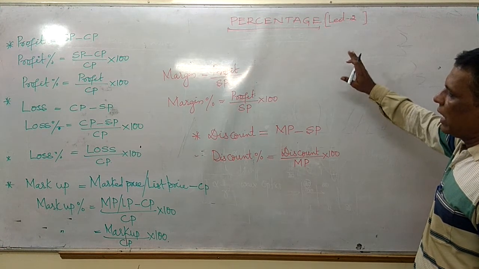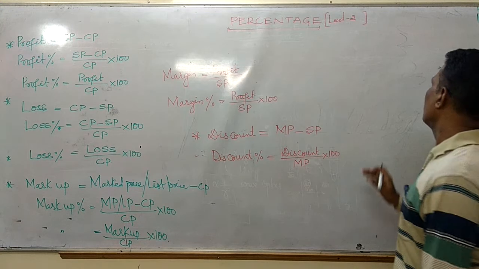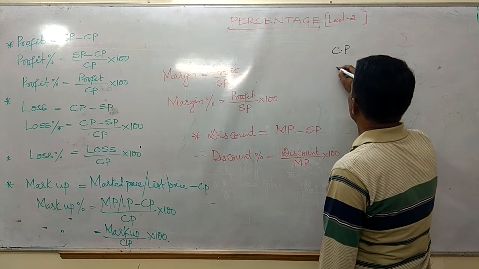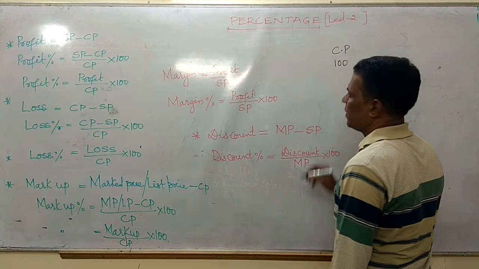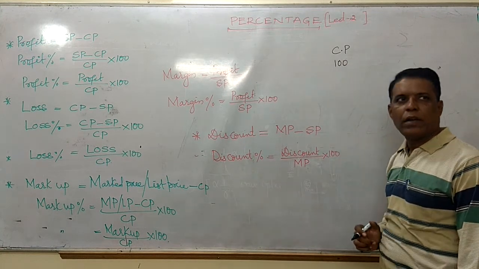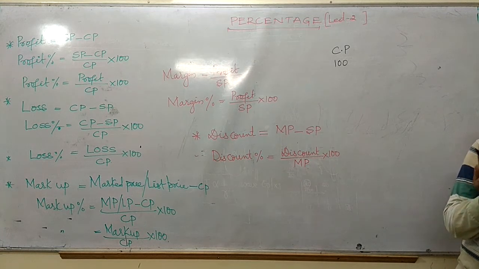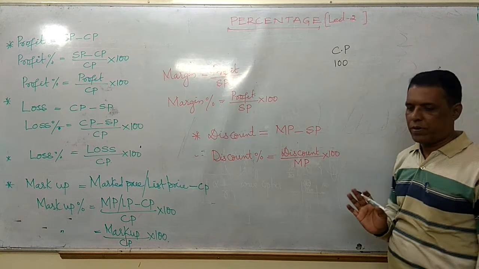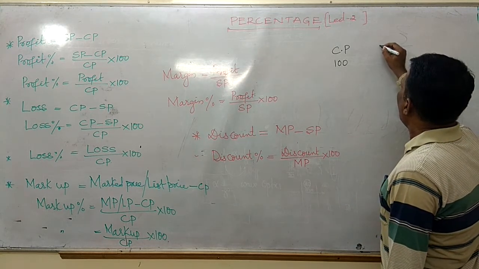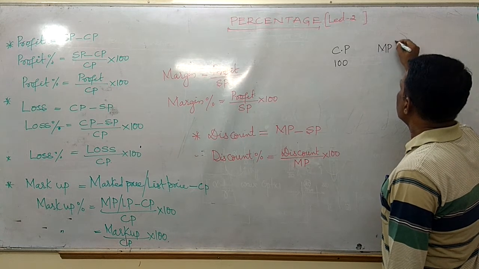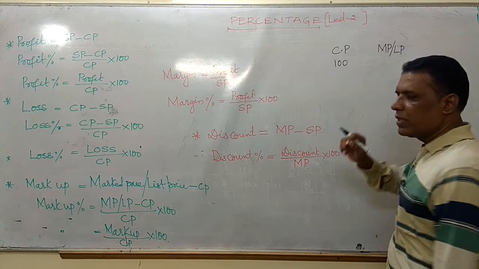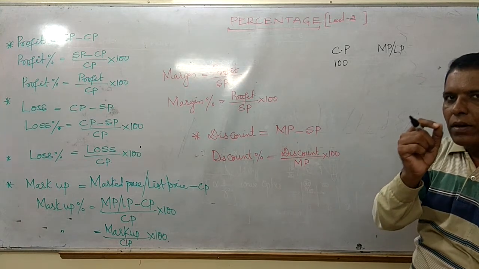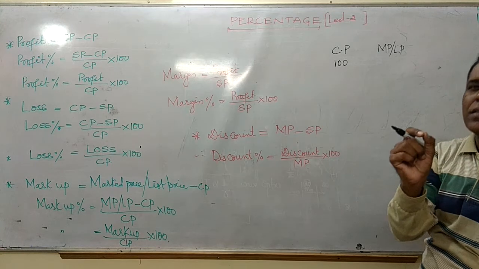Friends, I'll take an example and show you. Let the cost price be 100 rupees. I have bought something, so it is nothing but the cost price, friends. Now I will write something else on it. I'll stick one paper and write some price on it.